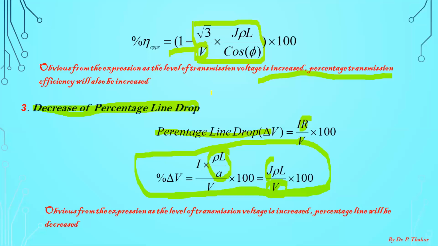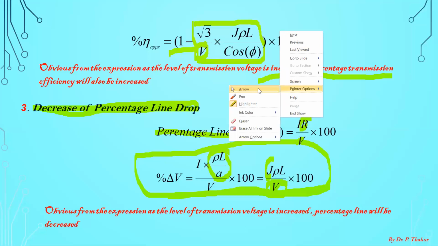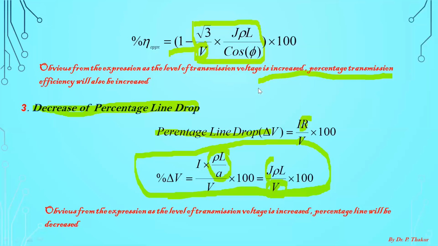But it doesn't mean you can increase the voltage up to any level. If you go beyond a certain limit, then there is a limitation of high transmission voltage also. So we have to select some optimum value at which this particular power is to be transmitted.